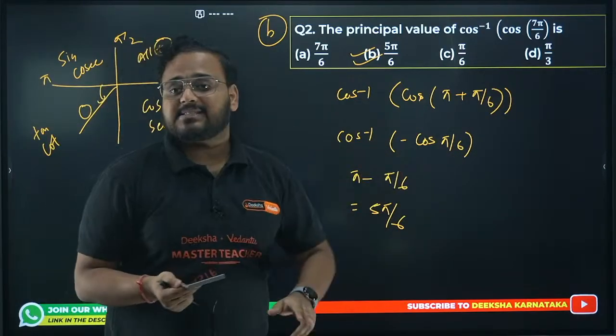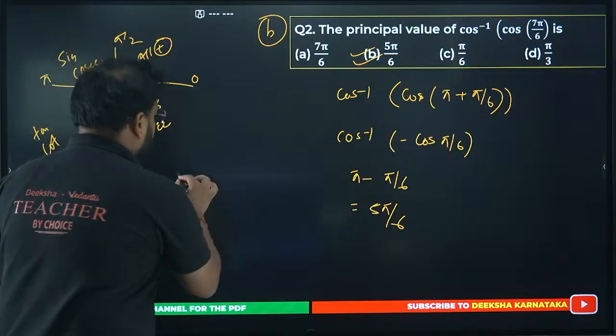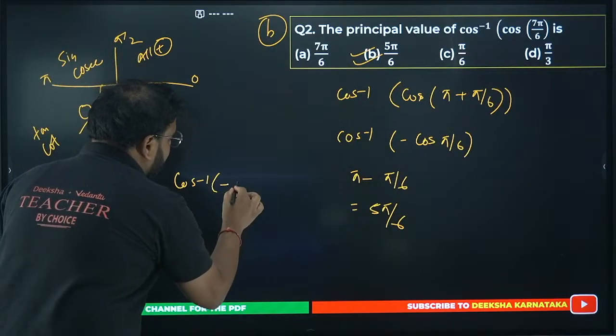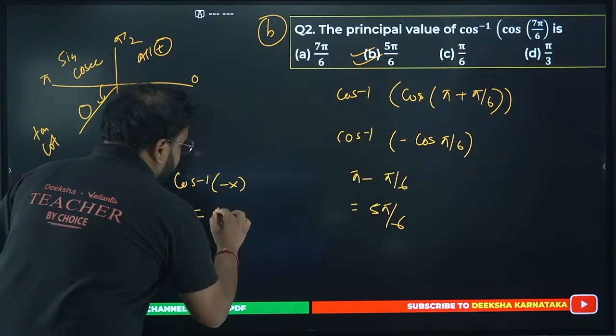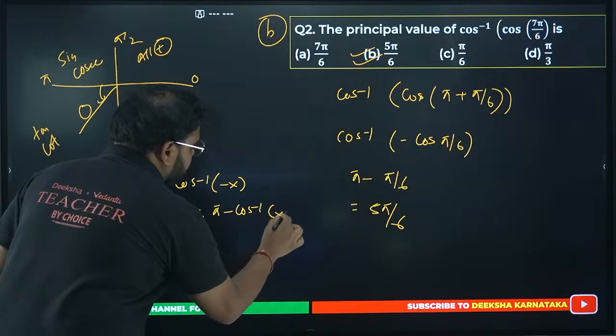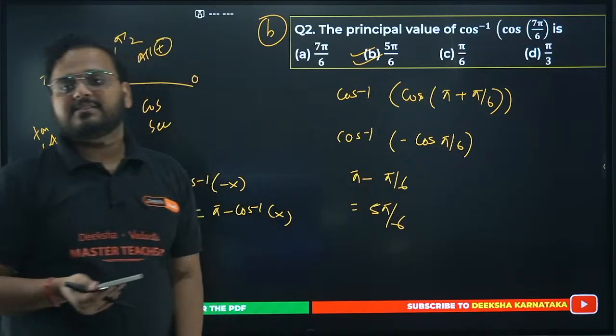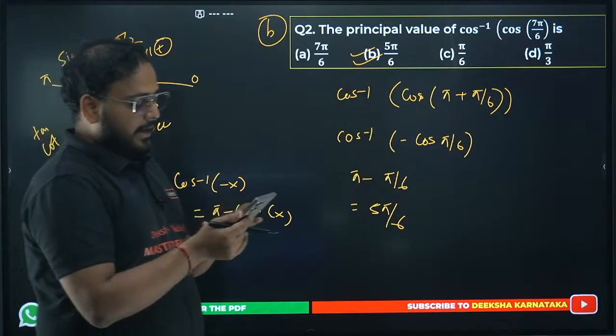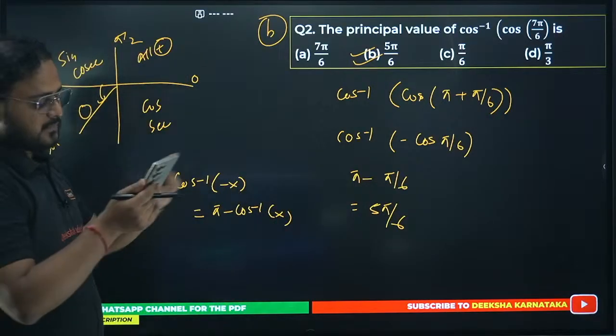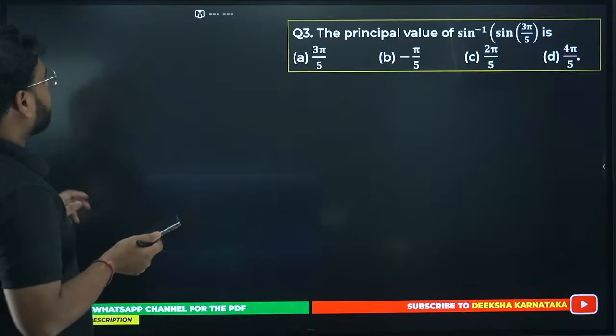Cos inverse of minus x. The formula is cos inverse of minus x is given by pi minus cos inverse of x. So cos inverse of cos pi by 6 will give me pi by 6. Difference is pi by 6. Is it clear now? Okay. So answer is B.